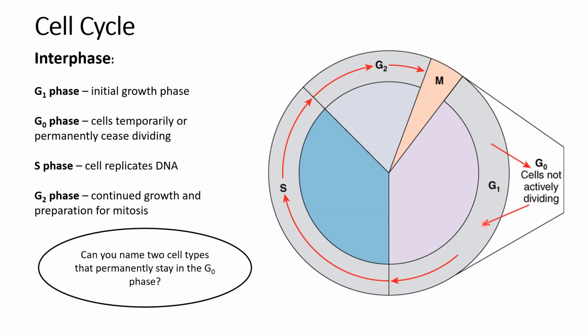What you see in this gray color is most of the cell's life. This is called interphase. Interphase is the cell just growing, doing what it's doing, making proteins, whatever its job is. But then this short little M phase is the mitosis phase, which we'll see on another slide. That's when the cell is actively dividing. Interphase, when the cell is not dividing, goes through 3 subphases.